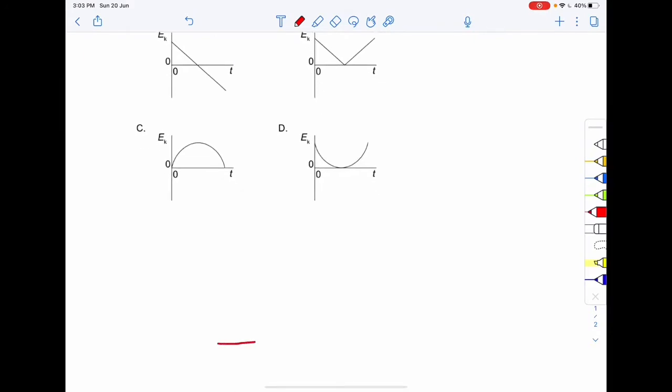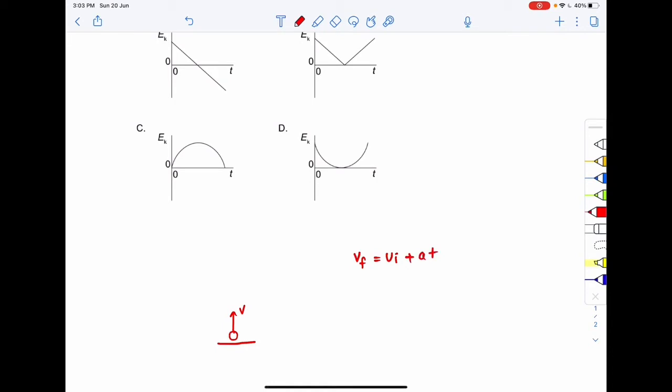Suppose this is the ground and we have thrown a ball vertically upward, so this is the ball, and suppose the velocity of the ball is v. So we are throwing a ball with a velocity v upward. That means I can write that the final velocity of the ball should be equal to the initial velocity of the ball plus acceleration into time, right?